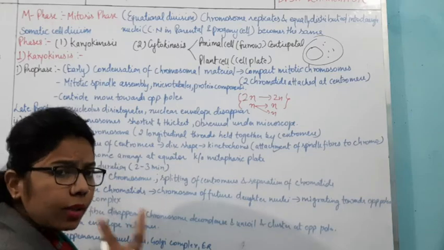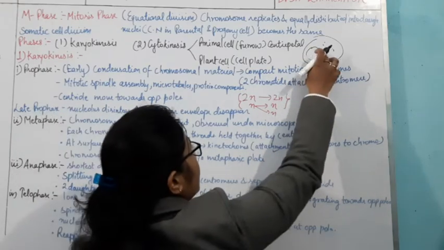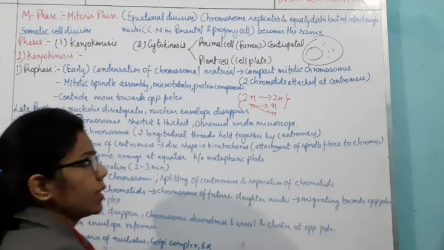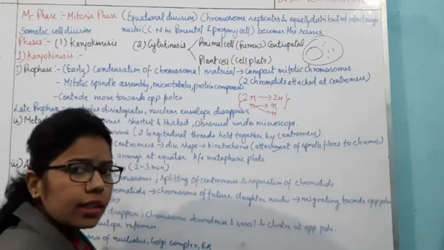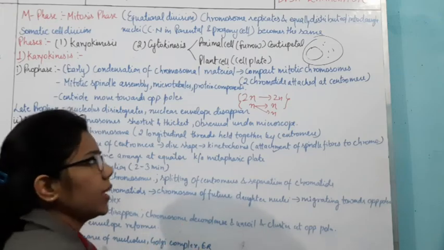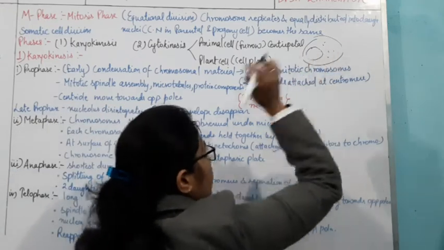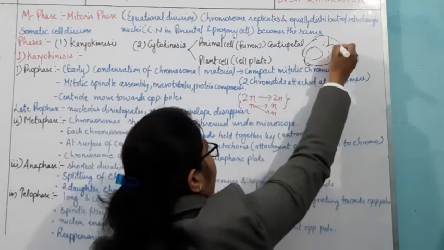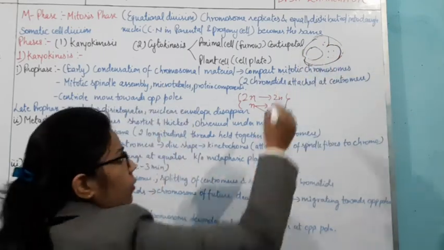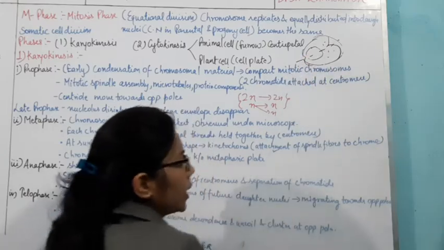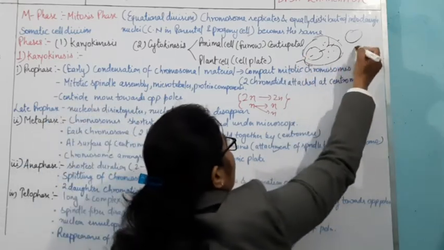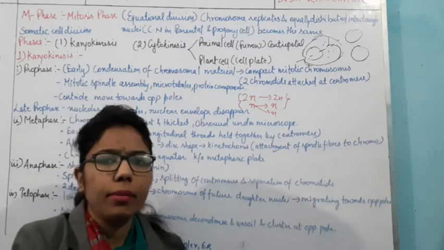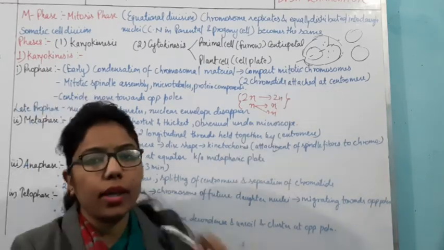For making two daughter nuclei, first this nucleus will get divided. The division takes place inside this nucleus. When this division is completed, the cytoplasm will get divided. Like this, it will form two daughter nuclei, and after that the cytoplasm will also get divided and form two daughter cells.